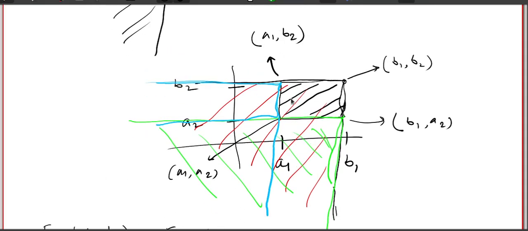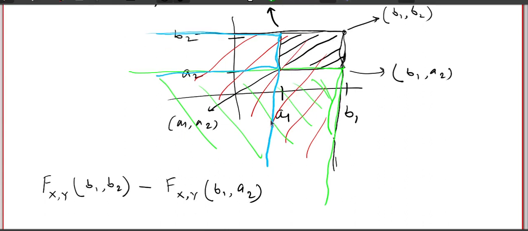So again I subtract it, that minus the distribution function at the point A1, B2. Okay, clear? Now what happened?